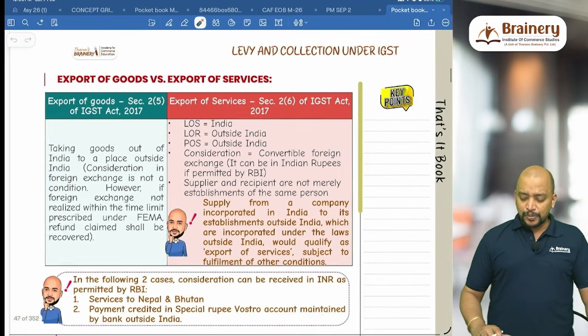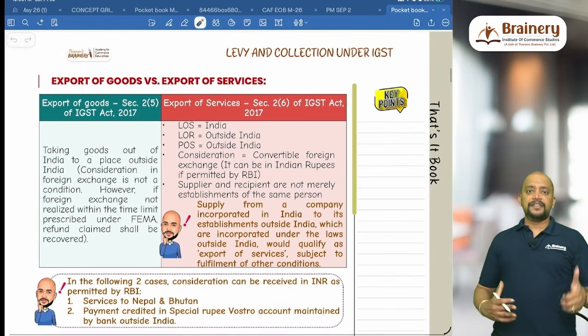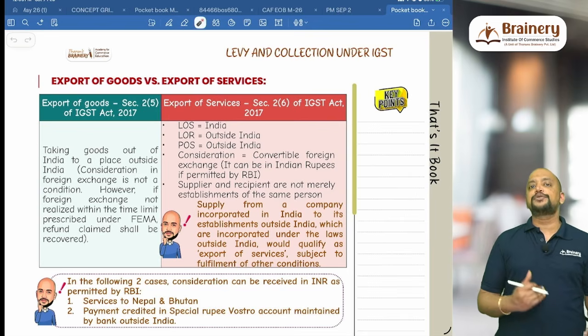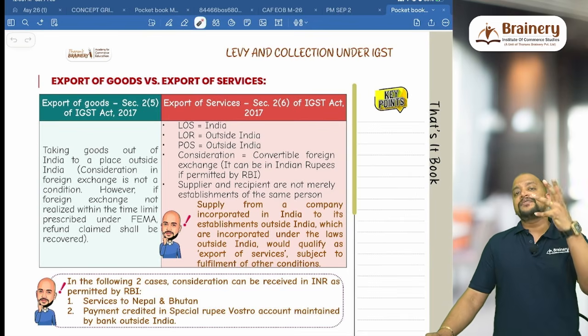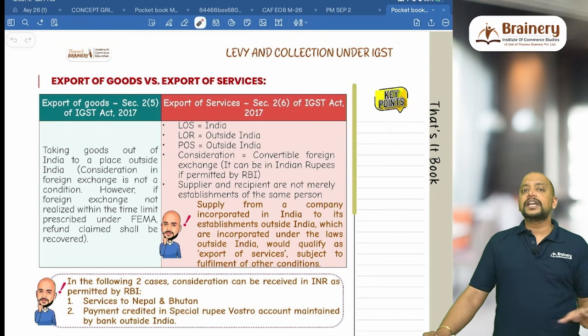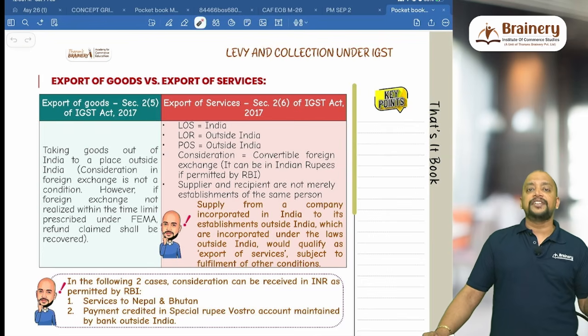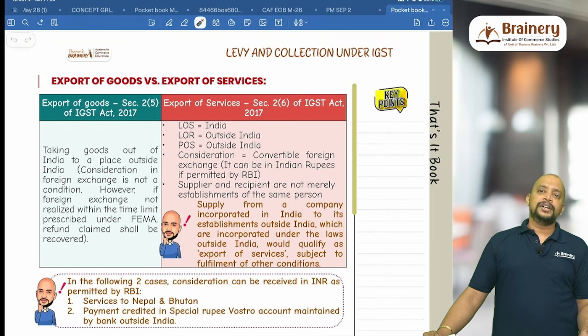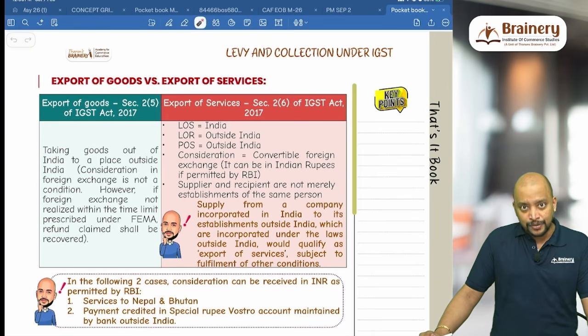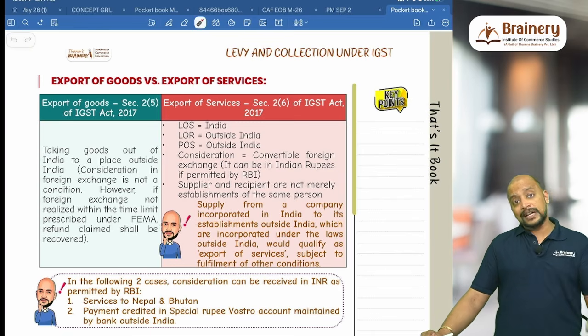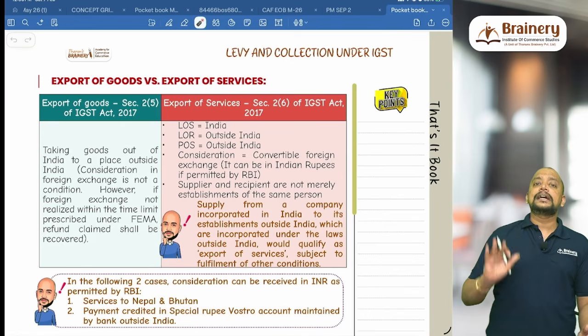Then next, export of goods and export of services. Already we have discussed that export of goods means taking goods from India to a place outside India. Whether the consideration should be in convertible foreign exchange? They have not given anything related to consideration in the definition of export of goods. However, it is a well stated point that whenever we are making export of goods, if the consideration is not realized, even then we can still claim the refund.